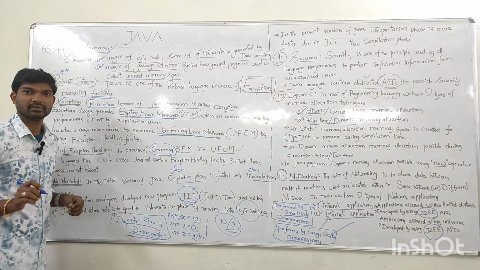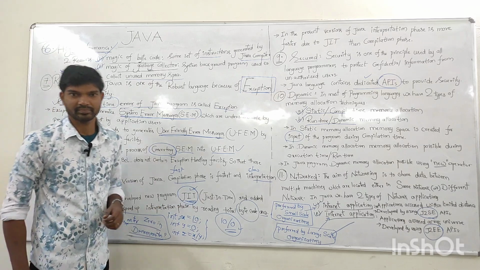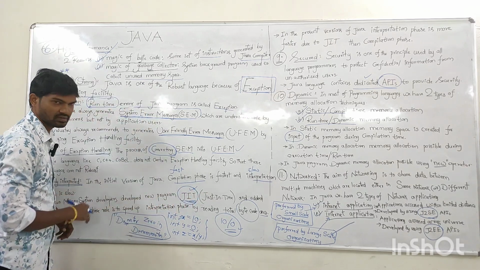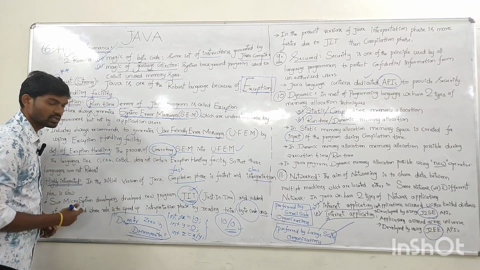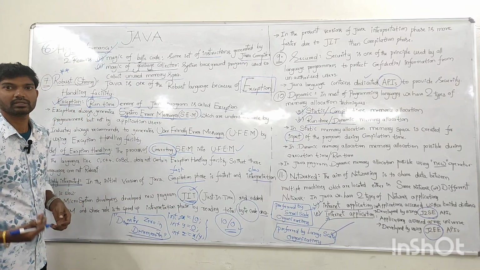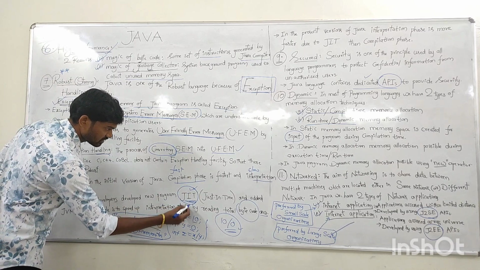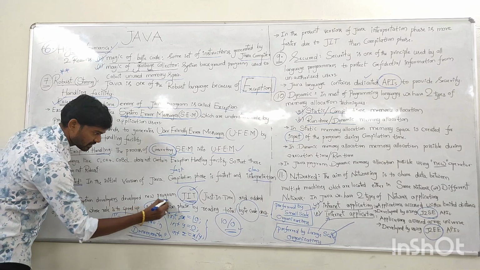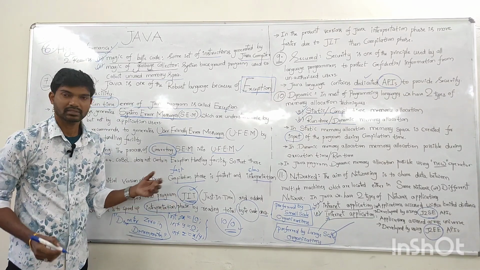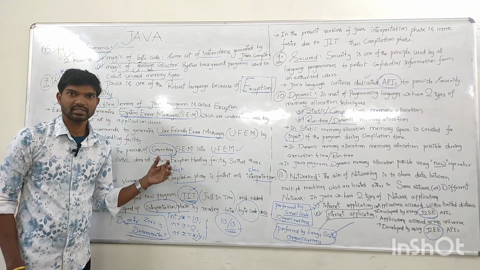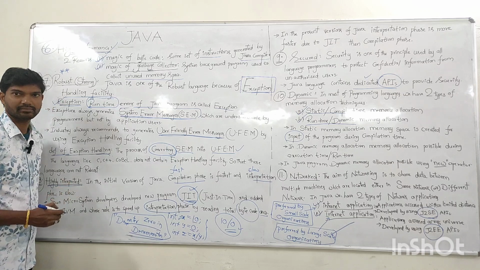But Sun Microsystems developers developed a program called JIT, just in time. This software is available with the JVM. The purpose of this just-in-time program is to speed up the compilation. That's why by using this JIT program, interpretation is very fast. And this interpretation is also very fast because it reads all the bytecode at once. That's why Java is highly interpreted.